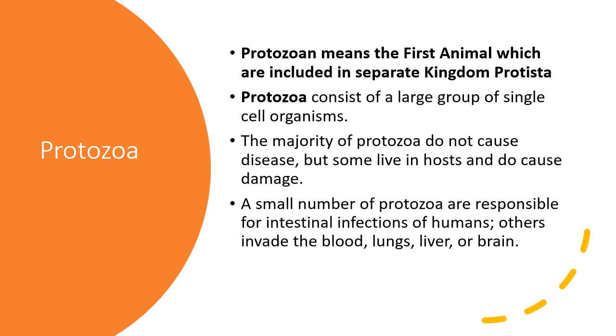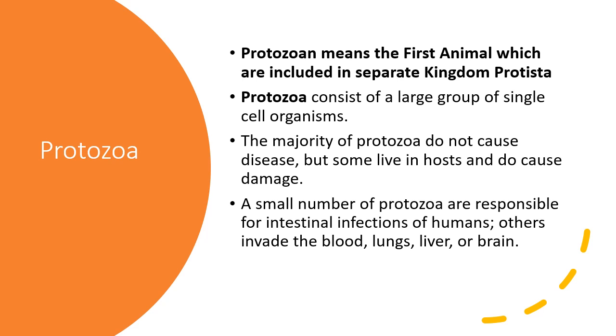Now, protozoa consist of a large number of single-celled organisms. They are unicellular, and they are found in ponds, lakes, rivers, sea, and damp soil. Now, protozoans are either saprophytic. What do you mean by saprophytic? Saprophytic organisms are those that feed on dead things. Or parasitic. Parasitic means they live on other living organisms. They derive their nourishment from other living organisms.